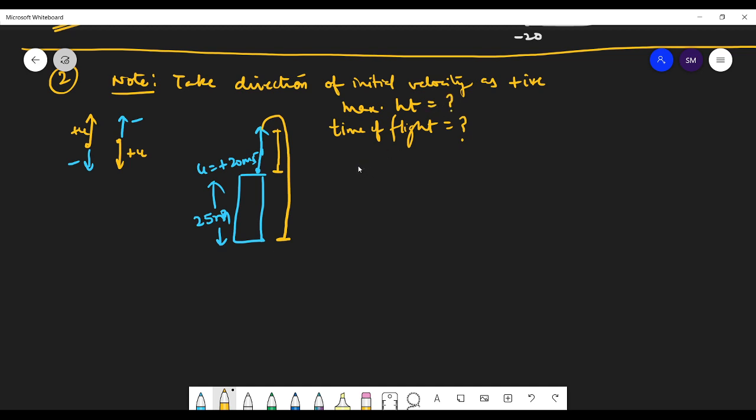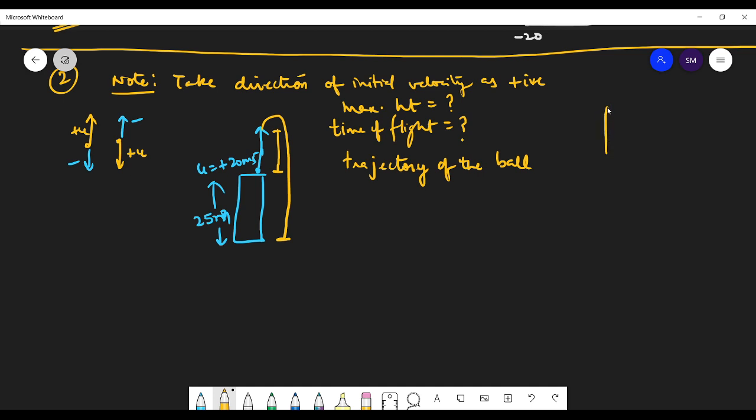And the third thing is you have to trace the trajectory of the ball. Like you are asking, sir, will it be a parabola or what is it? That's why I'm asking you. Trajectory of the ball.